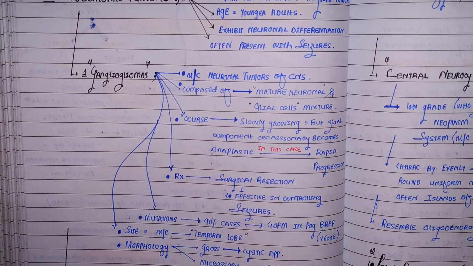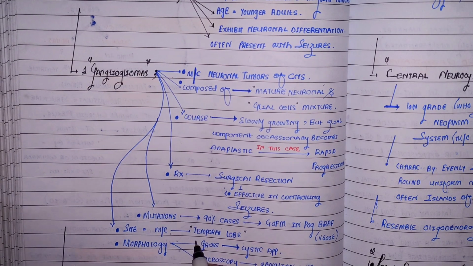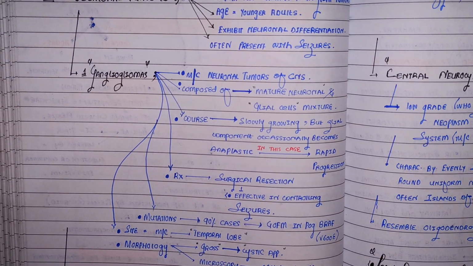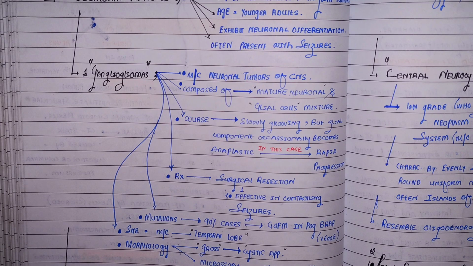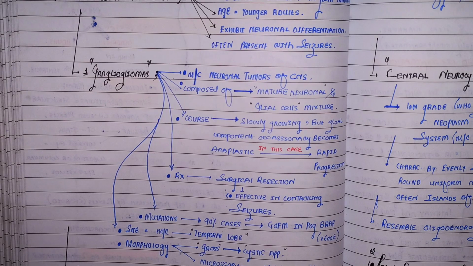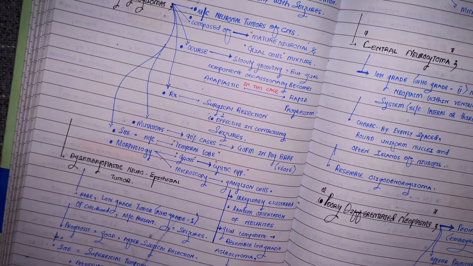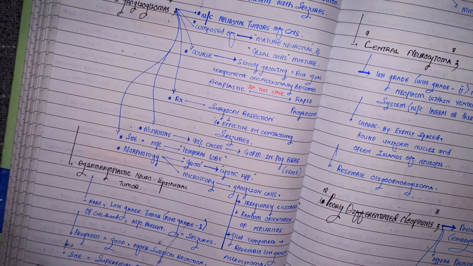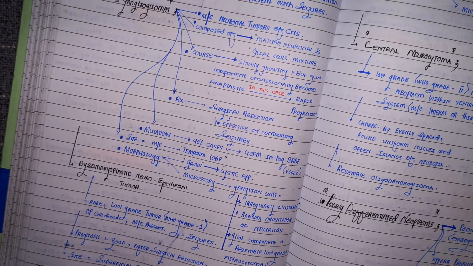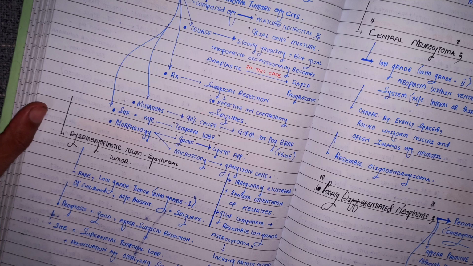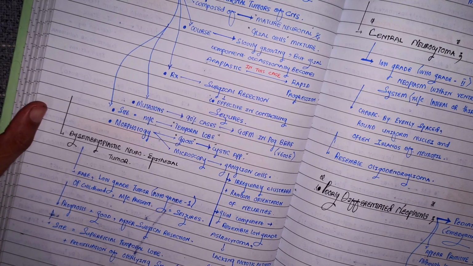If we talk about the morphology of this tumor, grossly this tumor has a solid cystic appearance. Solid cystic tumor. Under microscopy, obviously, you will see the tumor cells. The tumor cells are the ganglion cells, I mean the neuronal cells. The cells are irregularly clustered with a random orientation of the neurites.